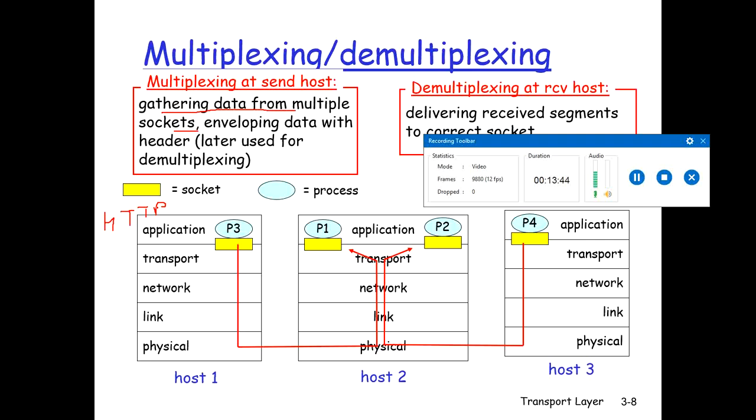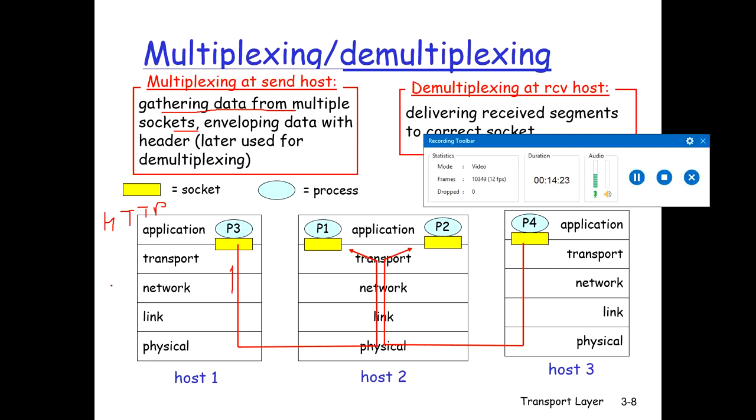So now when the transport layer of your computer receives data from the network layer, it needs to direct the received data to one of these 4 processes, right? So how is it done? Because the data received from the network layer by the transport layer should be directed to the correct application for which the data is meant. So let's see how it is done.